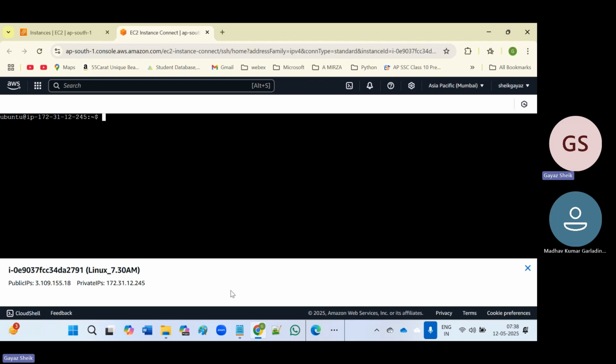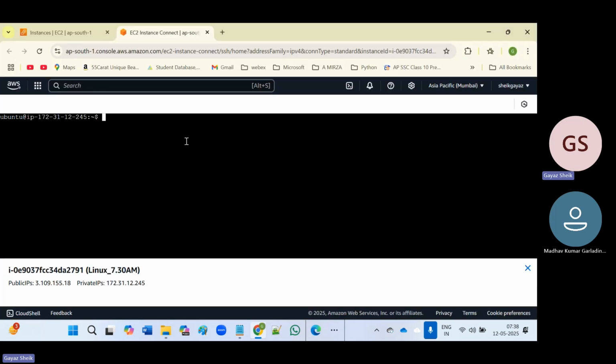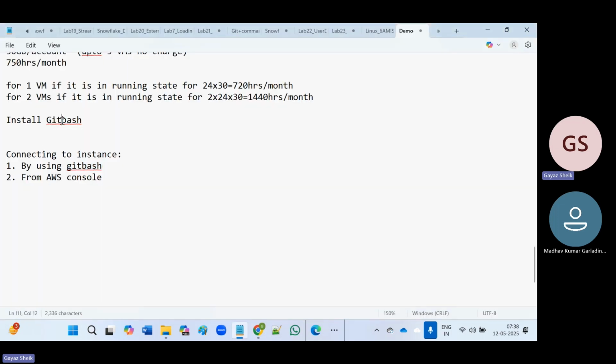Another way of establishing the connection is by using Git Bash. If you use Git Bash, it will be very convenient to execute the commands. And to work with Git Bash, we have to install Git Bash.